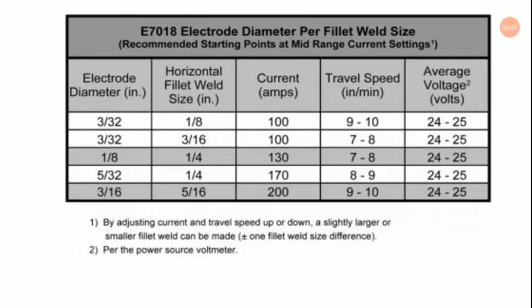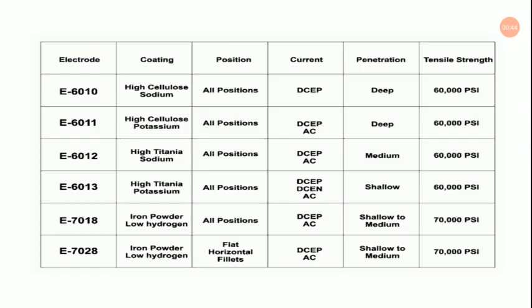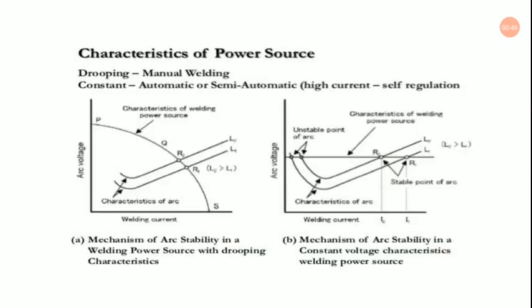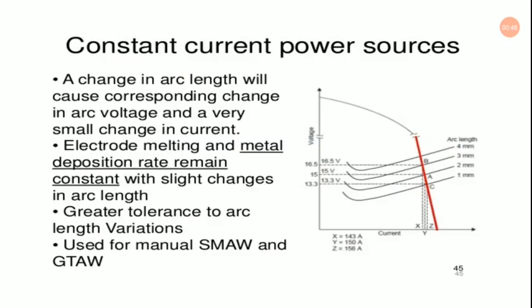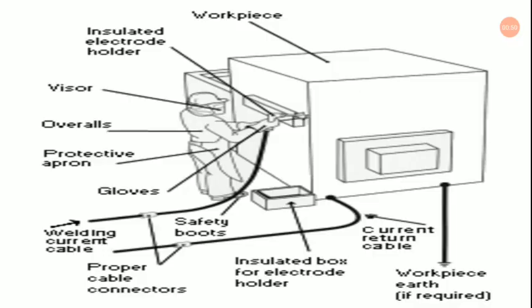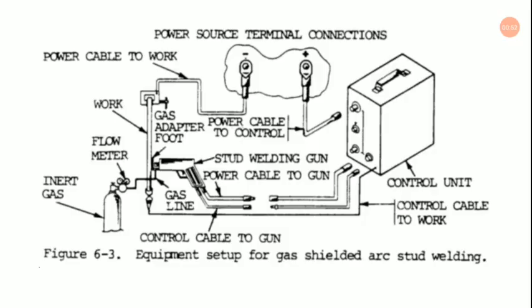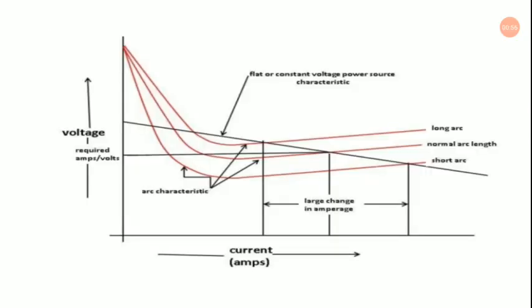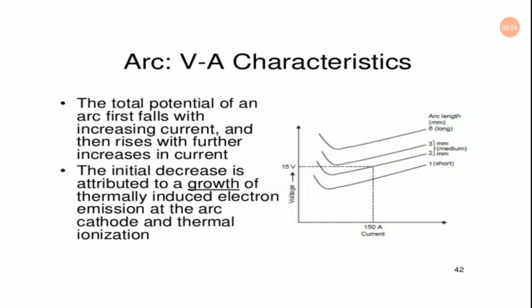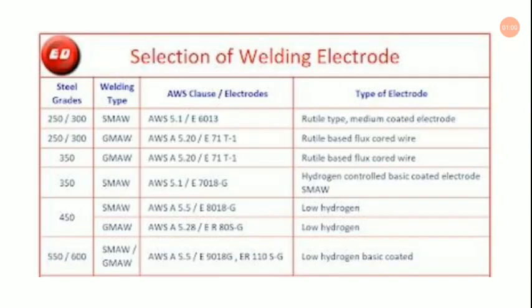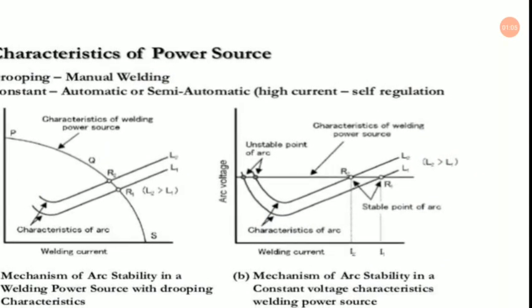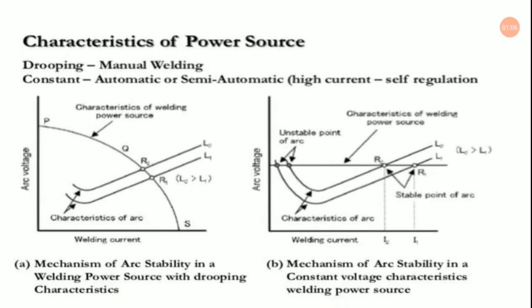Actually, we have got this generator. It might be some AC or DC actually. So first of all, this one power source we'll be discussing today.